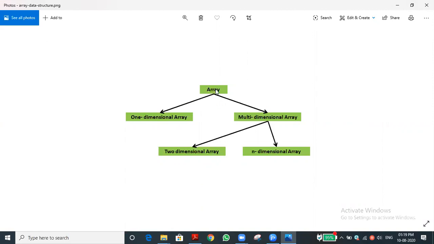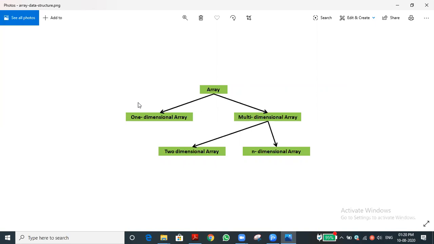The array is classified into two types. What is an array, sir? A group of similar type of data stored under a common name, that is called an array. A number of elements, but the elements should be of the same data type. Have you understood what an array means? Understood, sir.